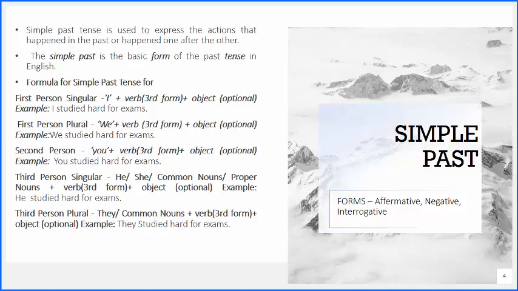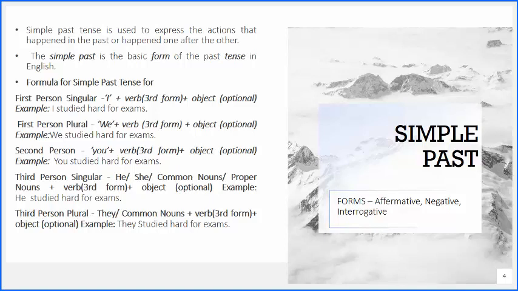So what happens here in the first person, the I form, because we are talking about whether the person is the first person, second person, or the third person.